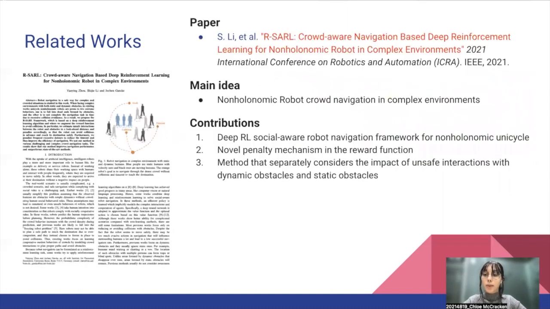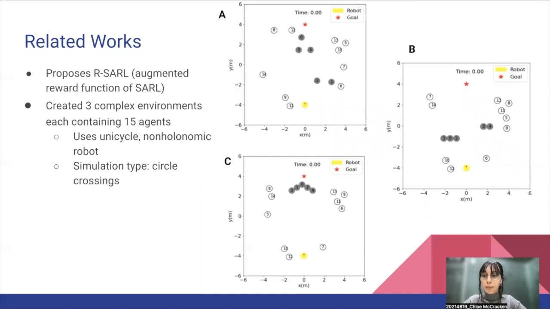Our next related work was also published in ICRA 2021. Its focus was on crowd navigation in complex environments with non-holonomic robots. This paper proposed a reward function they called RSORL, which is an augmented version of the reward function proposed in our chosen paper. Additionally, they wanted to create complex environments that would make navigation more challenging, and each simulation included 15 agents, 5 used as static humans, and the rest dynamic humans, which can be seen on the right.